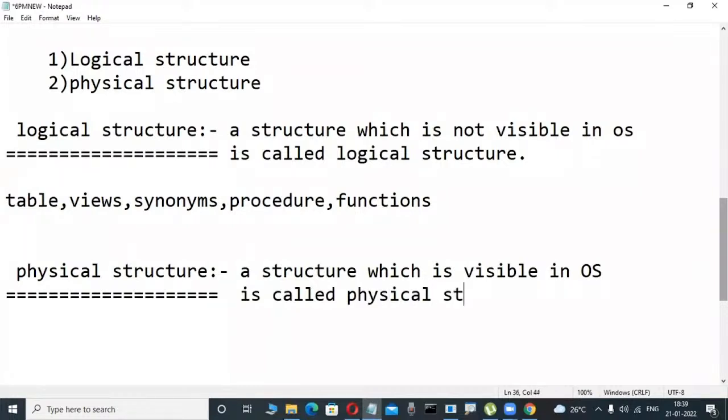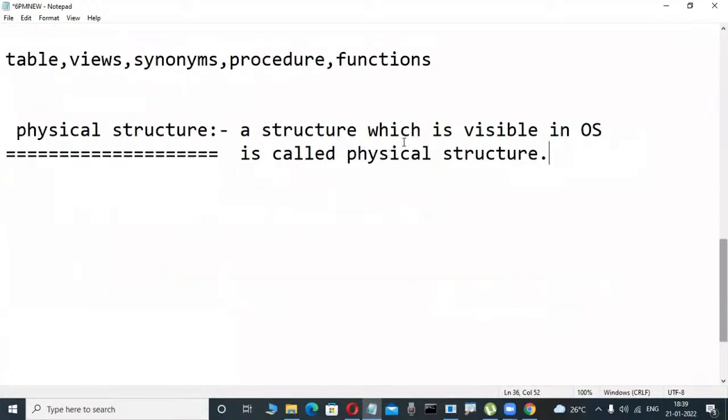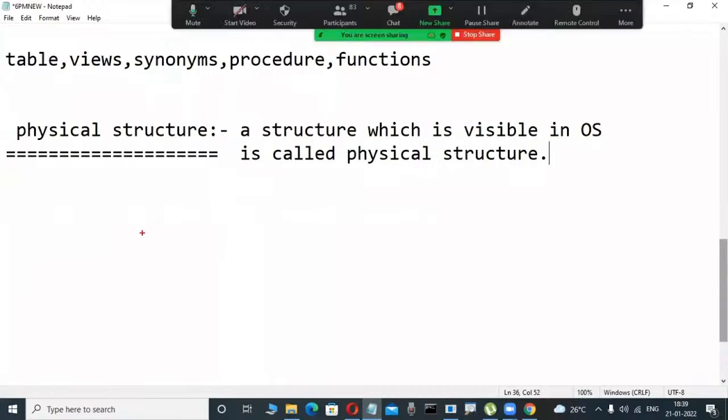Who are the persons working in this physical structure? It's a big concept. I'm telling you the definition side, because today I will tell you which definition of database is correct. A structure which is visible in the operating system is called a physical structure. Suppose I am installing software, some physical files are created on a disk. Whether it's PowerPoint, MS Access, or Word, physical files are created.